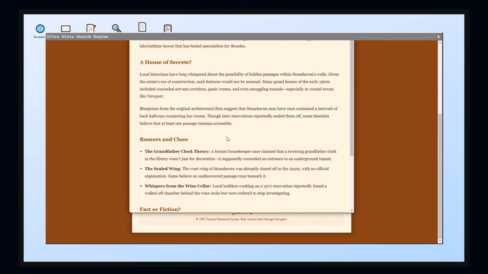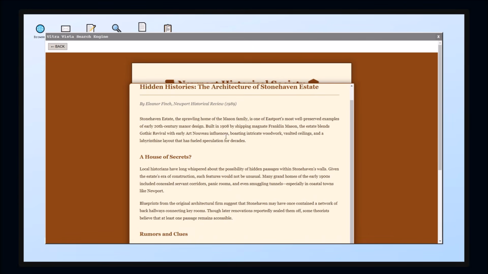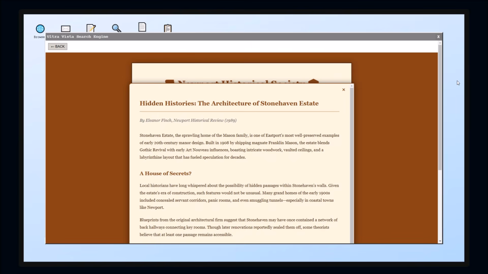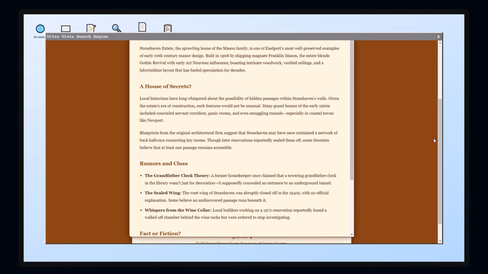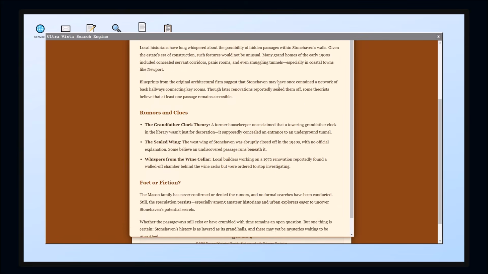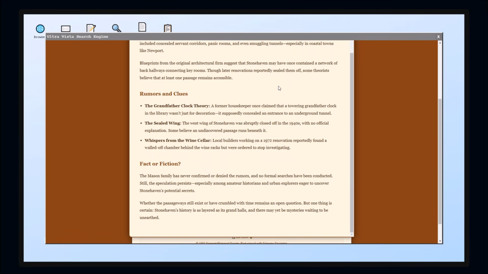So view the manuscript. Okay, so Stonehaven Estate. Sprawling home of the Mason family. Best preserved examples of manor design. Built in 1908 by Franklin Mason. Could be a person we care about. Given the construction, might have a secret grandfather clock. A sealed wing and whispers from the wine cellar.